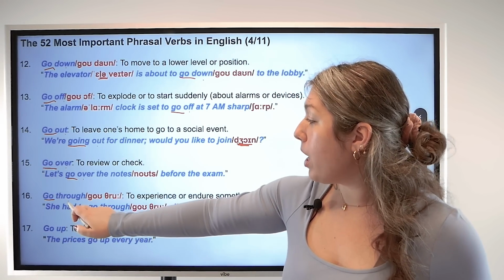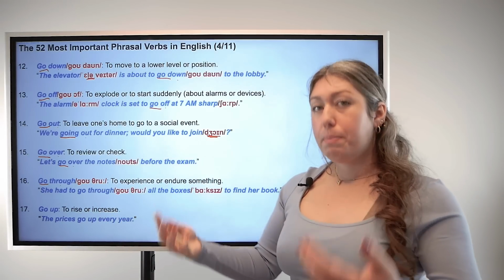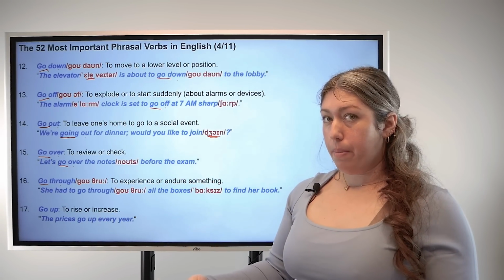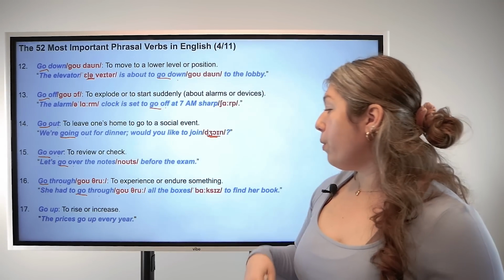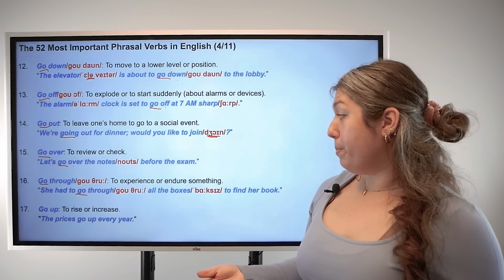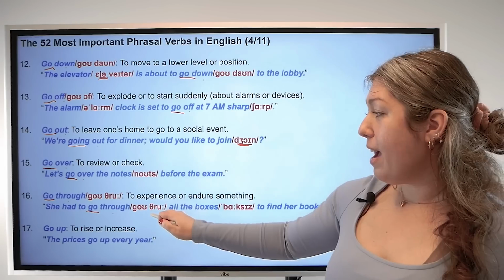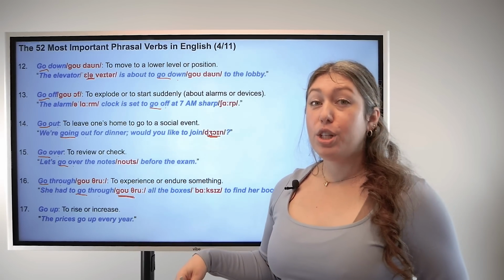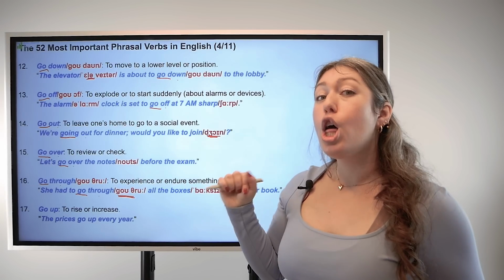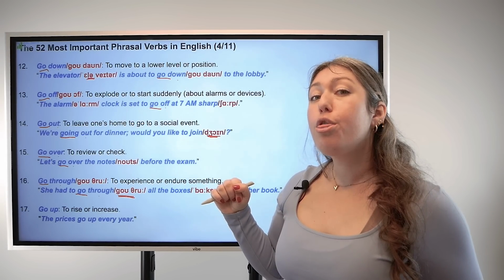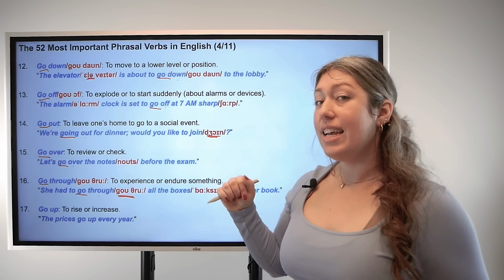Number 8, go through. Base verb go, particle through. This means to experience something or to endure something. For example, she had to go through all the boxes to find her book. Now remember, when you pronounce through, you're really making the TH sound. Stick your tongue out. Through, through. Good.